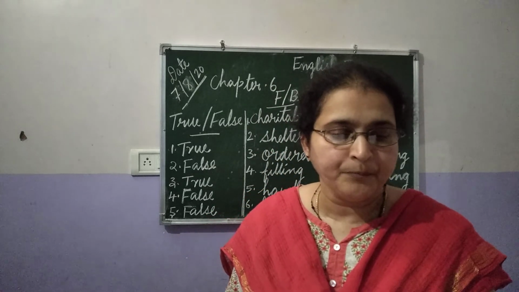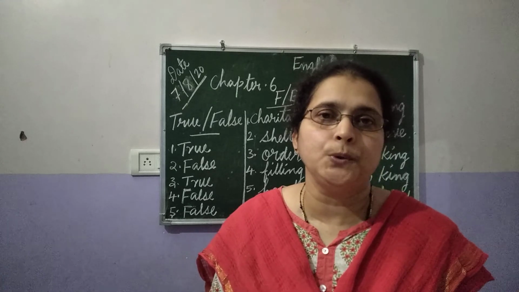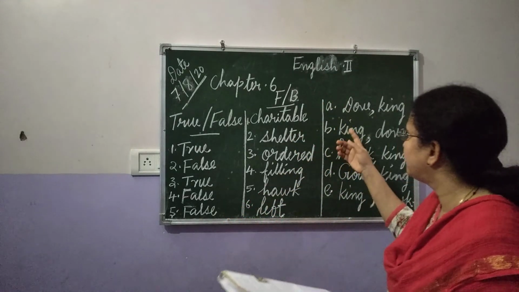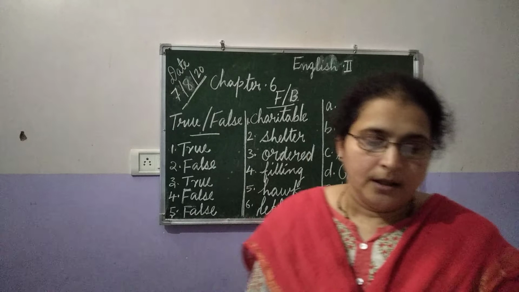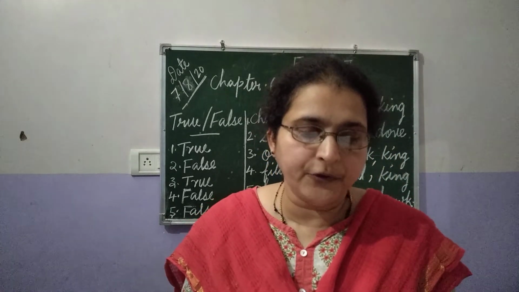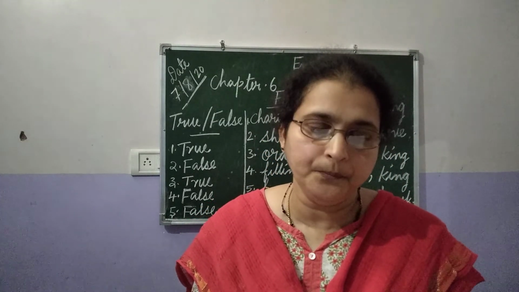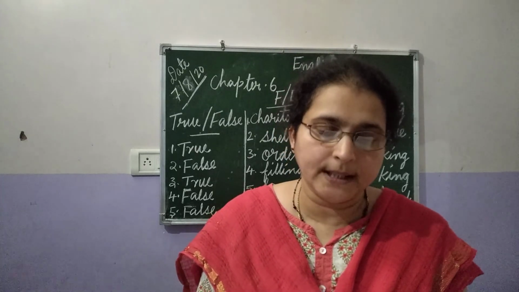So the next part now. We will go through the next part. It is who said to whom. I have already written the answer here. Who said to whom? "O king, protect me from my enemy." Dove said to king.